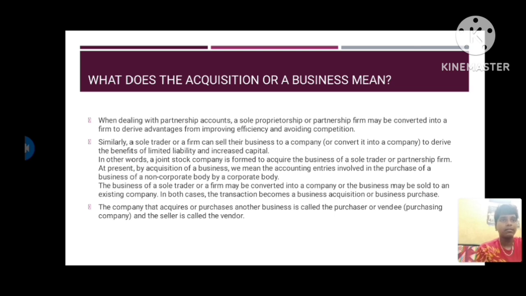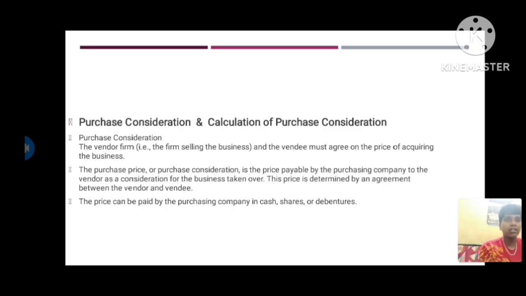Next, purchase consideration and how to calculate it. First of all, what is purchase consideration? The vendor firm is the firm selling the business, and the vendee must agree on a price and acquire the business. The purchase price, or purchase consideration, is the price payable by the purchasing company to the vendor for the business taken over. It is determined by agreement between vendor and vendee. It may be paid in cash, shares, debentures, and so on.